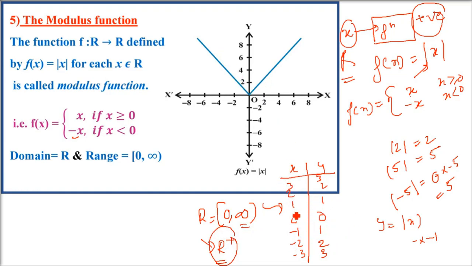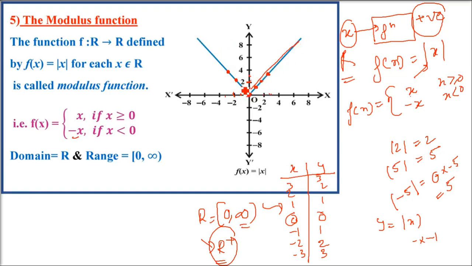Now let us plot this graph. So (0, 0), this is one point. (1, 1), this is 1, this is 1. (2, 2), so 2, 2. Now you have 3, 3, put (3, 3). So it is exactly similar to the identity function y equals x. How about the negative side? Only the line in the identity function will be reversed here, or will be the mirror image. So you have (-1, 1), (-2, 2), (-3, 3). So all the y values are positive, even for a negative x value.